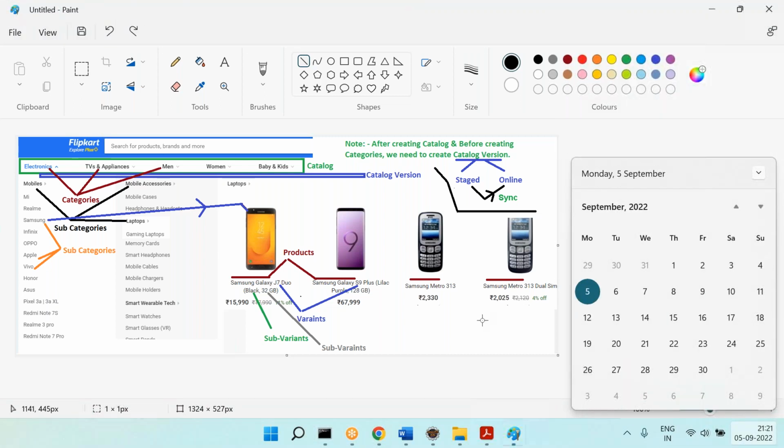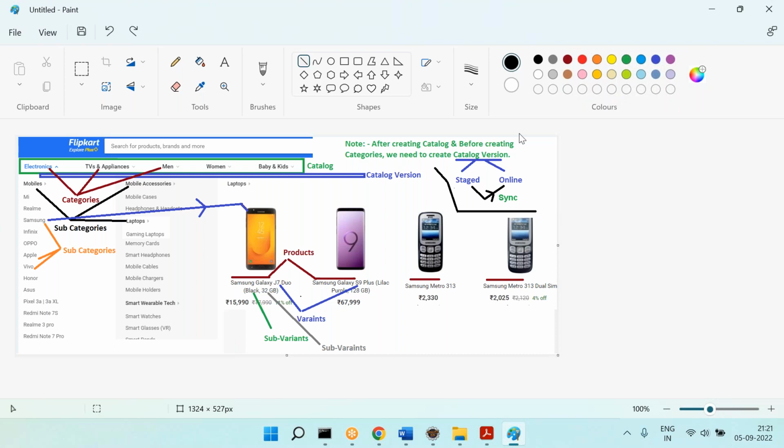Synchronization. Add to the website. Okay. What else? From this diagram, what are the steps we need to do here? Add price. Oh, variant and subvariant. Variants and subvariants. Now you created the product. Now let's create the Samsung Galaxy J7, J9, all those things.